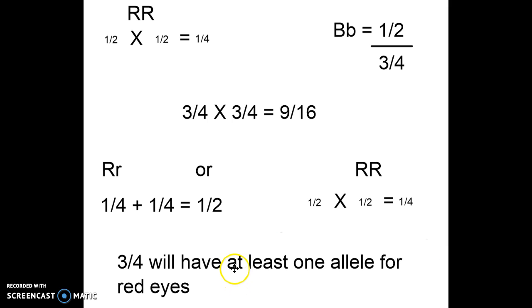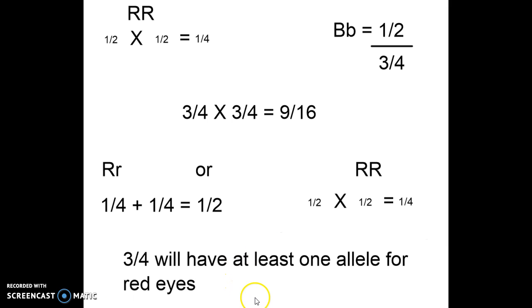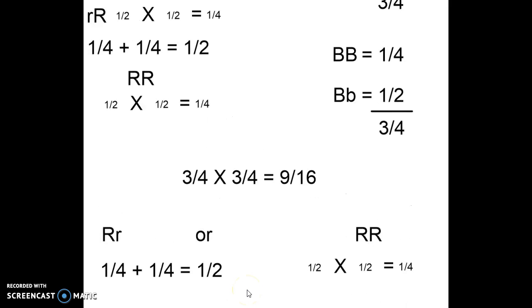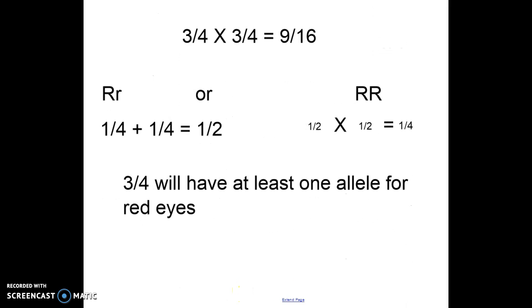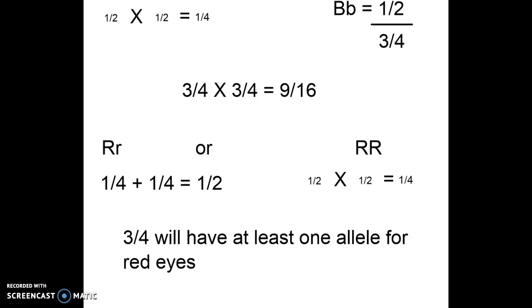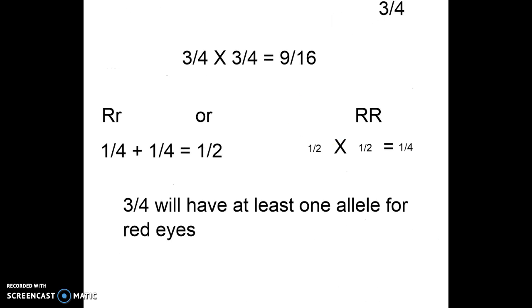And this is going to come into play later on when we're trying to figure out the frequency of particular alleles. All right, so that's some problems on how to solve them. I'm going to give you guys a few more to try as practice problems. Good luck. Let me know if you have questions.